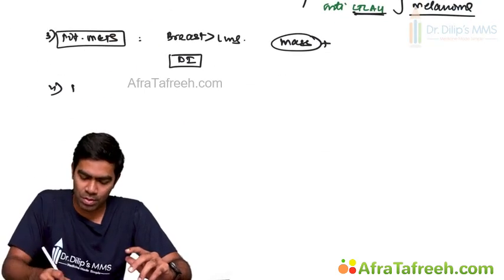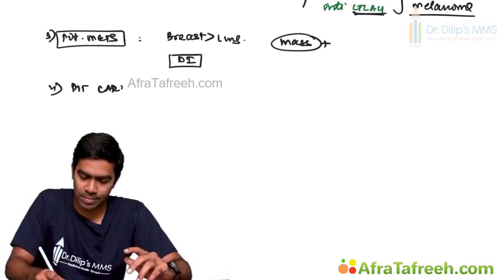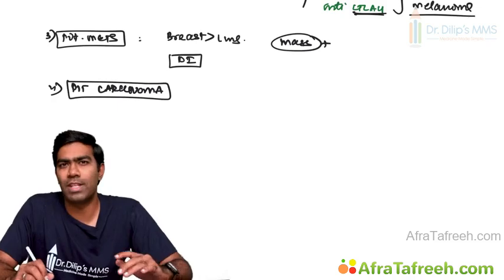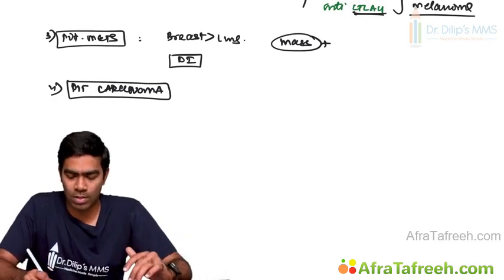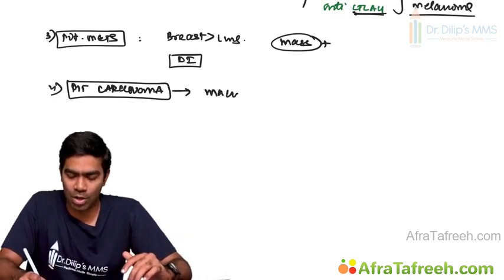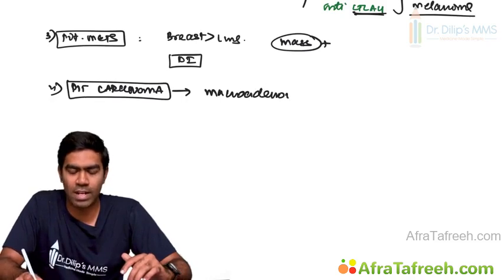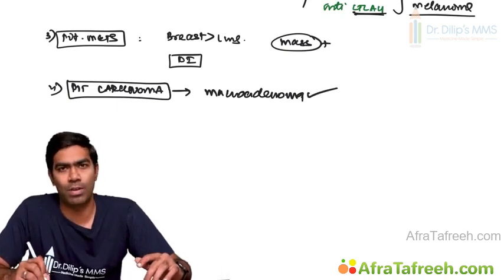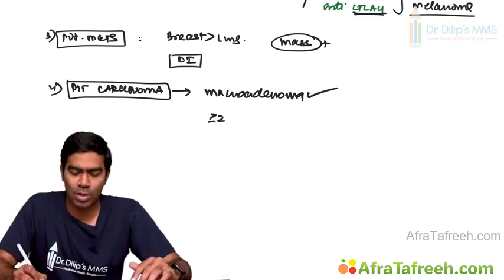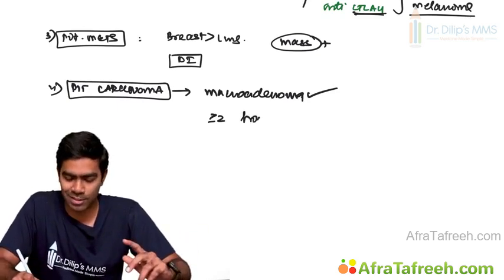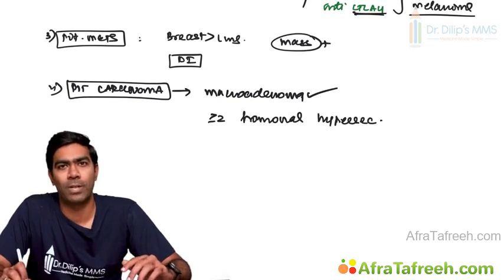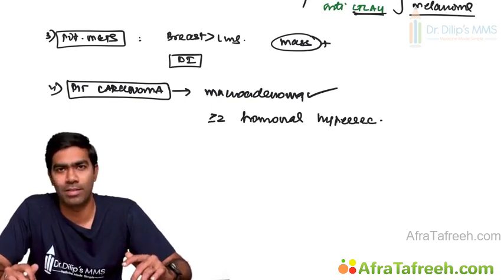Number 4, you have a pituitary carcinoma. There are a lot of features that can be suggestive of pituitary carcinoma. Number 1, they always present as macroadenoma, in fact very large tumors like 3-4 centimeter. They present as a macroadenoma most of the time. And there will be 2 or more hormonal hypersecretion. So that's very classic. Clear? Multiple hormonal hypersecretion.